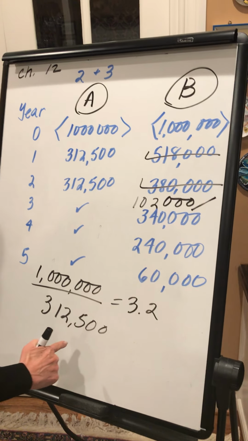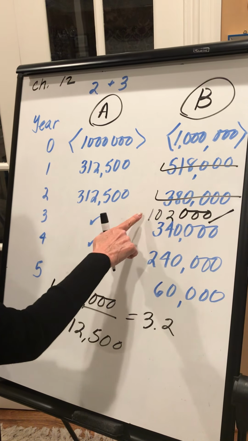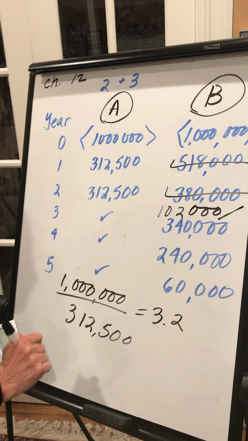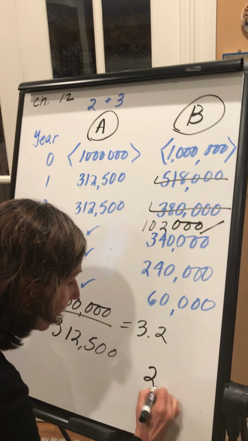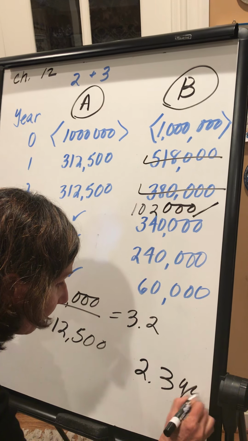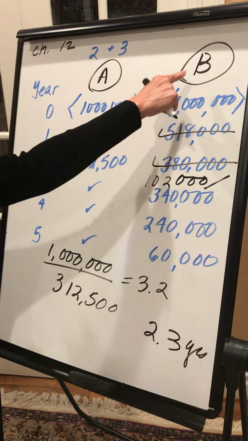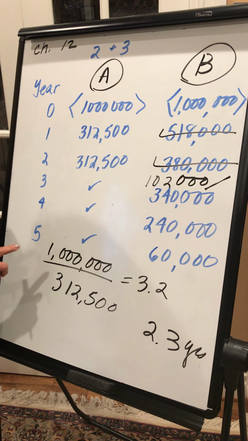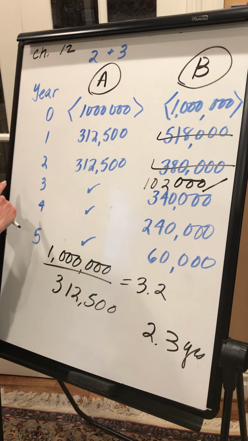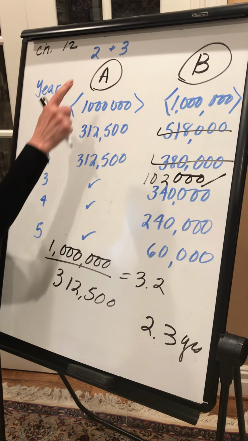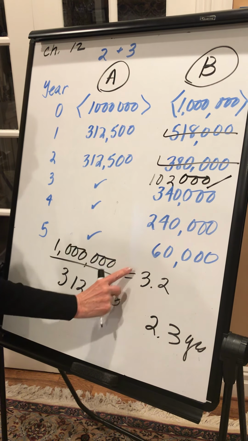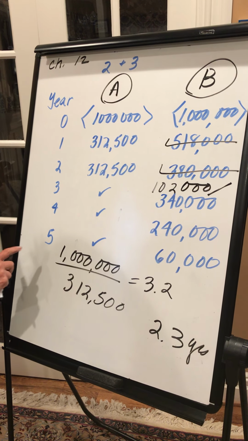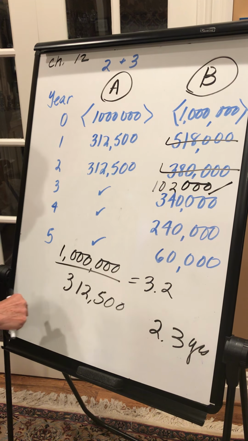So in this situation, it would be 2 plus 0.3 of a year. So for project B, they will get their money back faster. So this is an example of the payback method. Again, equal versus unequal. And clearly project B is better because they're getting their money back sooner.